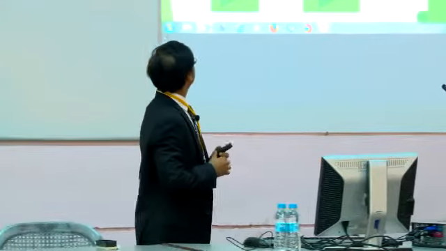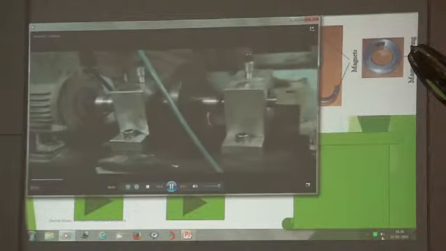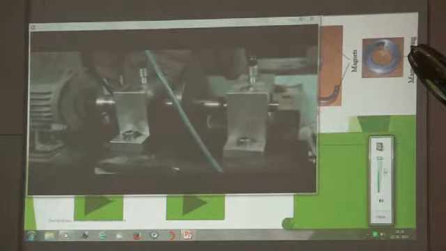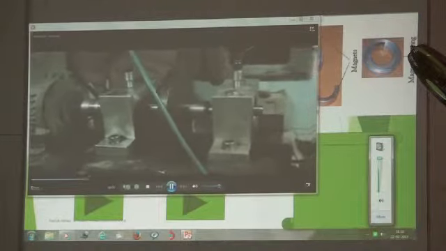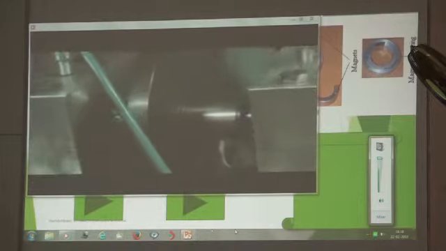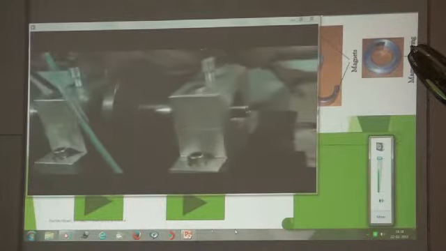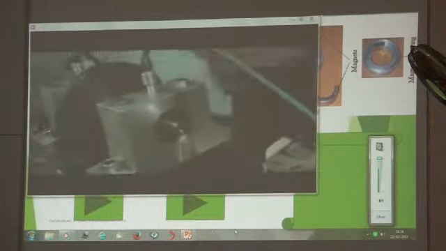But I can show you this is a low speed operation, and this is a high speed operation. This runs at 6,000 RPM. I don't know why there's some sort of sound. You can see here, this is completely straight, perfect, and running at 6,000 RPM.